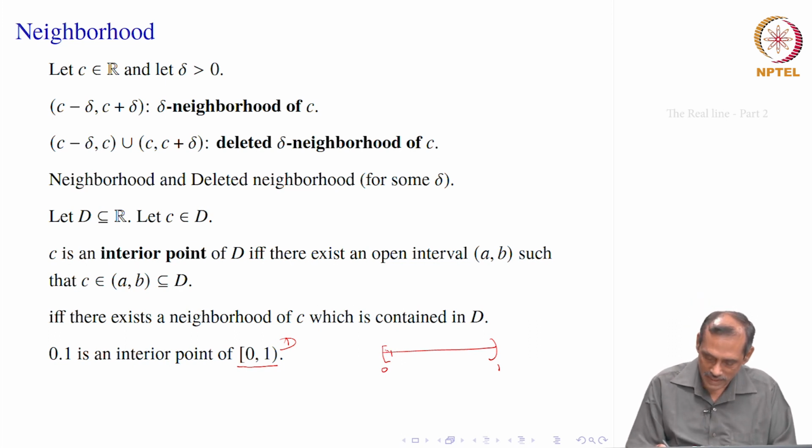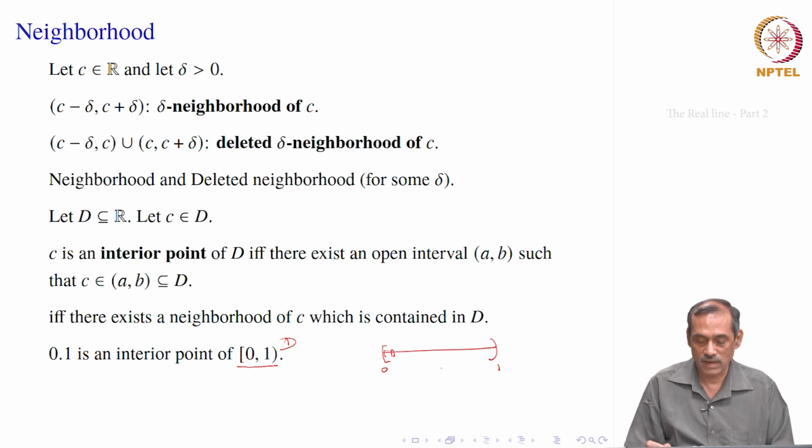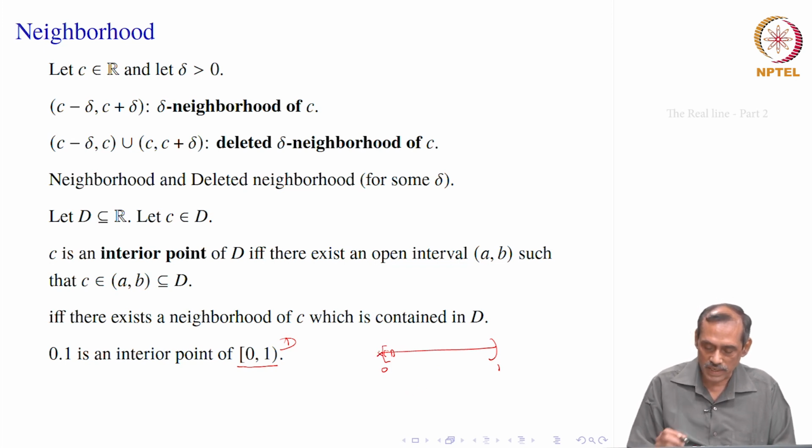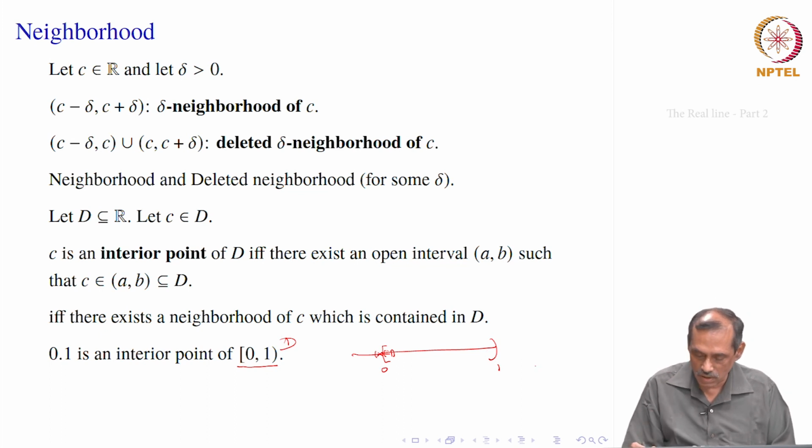Because you can always find a smaller neighborhood around that 0.1, an open interval around it which is contained inside this interval. We can take one delta which is smaller than this 0.1, and that delta will do. But 0 is not an interior point. Why? Because any neighborhood of 0 will contain some negative points, and they are not inside D.